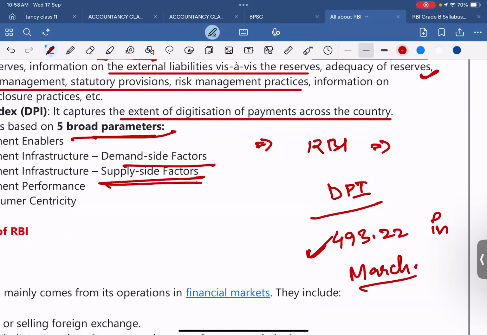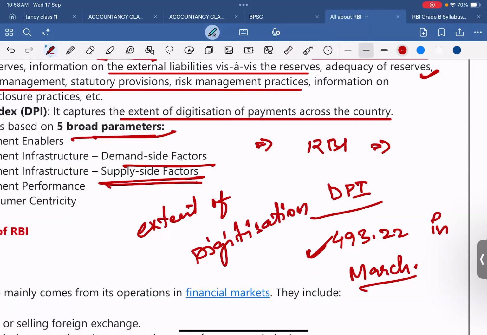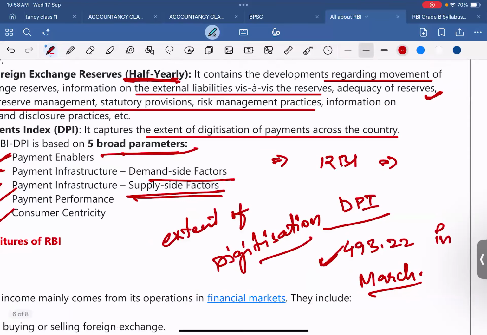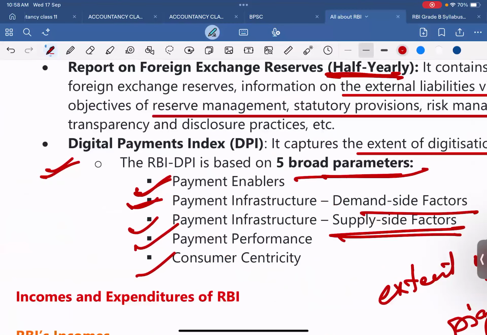So the RBI DPI is a composite. Actually, what is the RBI DPI? Digital Payment Index. It is a composite index created by the RBI to measure the extent of digitization of payments in the country. And when was it first issued?